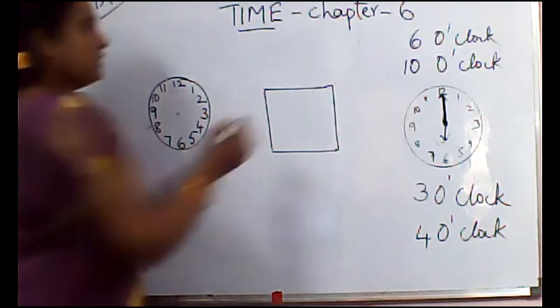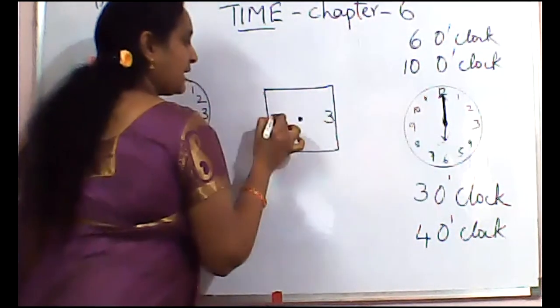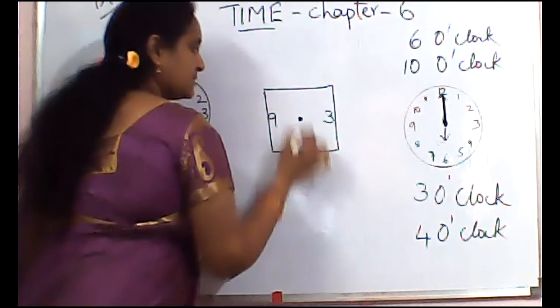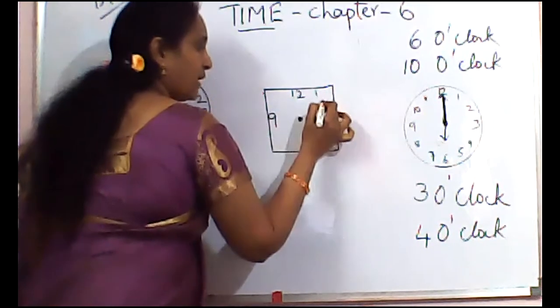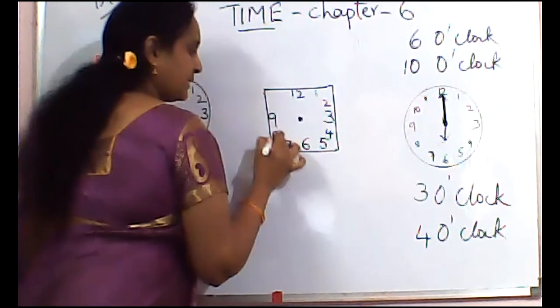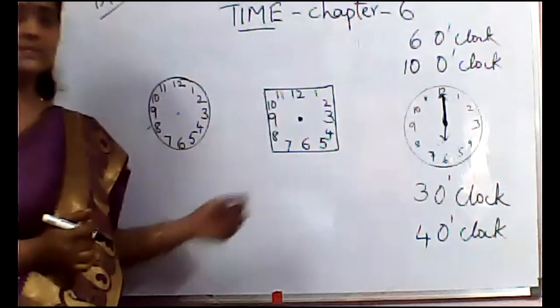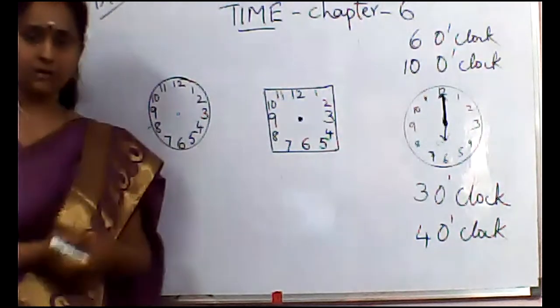Okay, children. Now, in this also it is like that only. 3 and 9 are opposite. 6 and 12. 1, 2, 3, 4, 5, 6, 7, 8, 9, 10, 11. So, this is how to draw a clock.